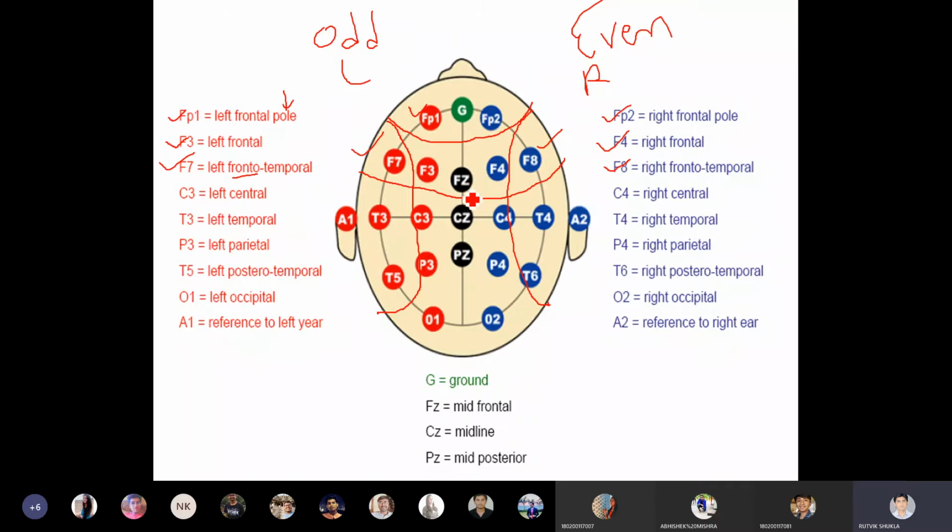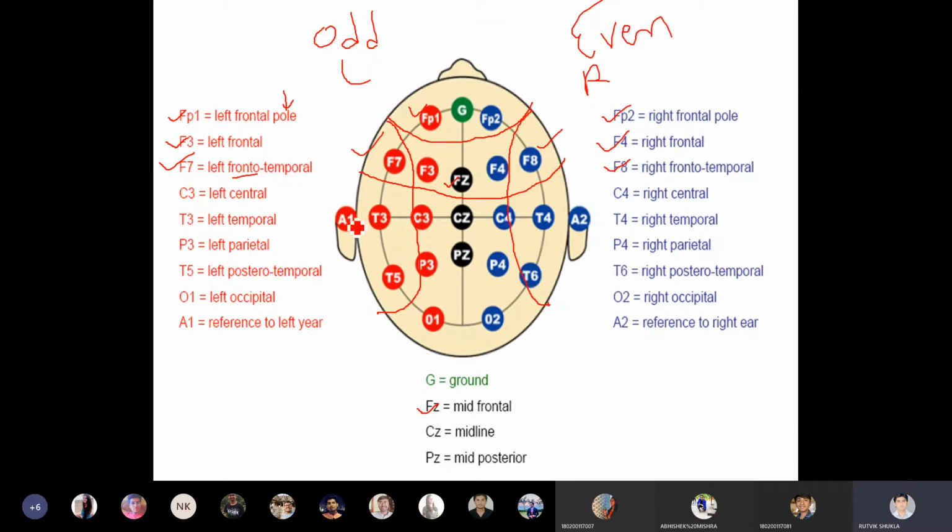Now FZ. FZ is again frontal, but as we saw, the cerebrum is divided into left hemisphere and right hemisphere. Both are divided by a midline, called the body midline or the brain midline. So FZ is placed on the midline, that's why it is called mid frontal. Frontal, but located on the midline, that's why it is called mid frontal.